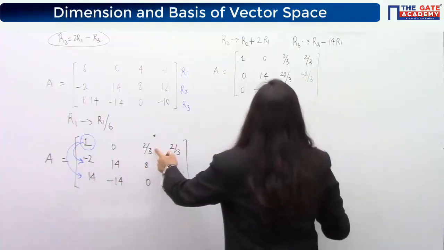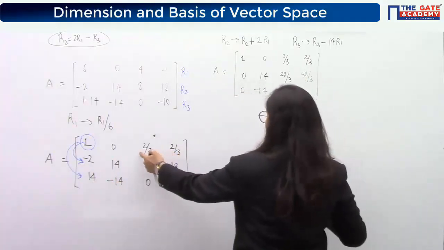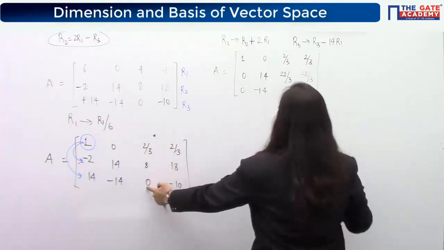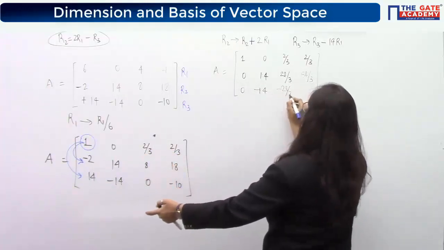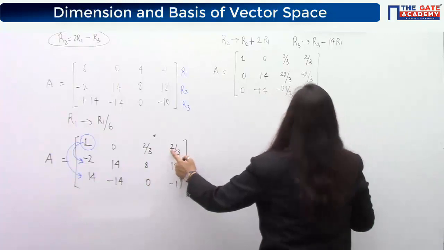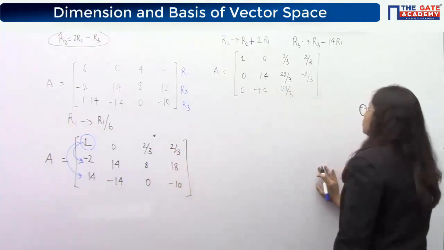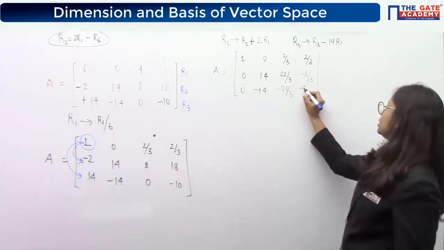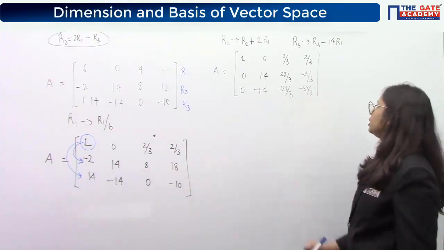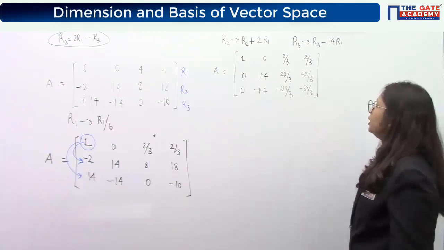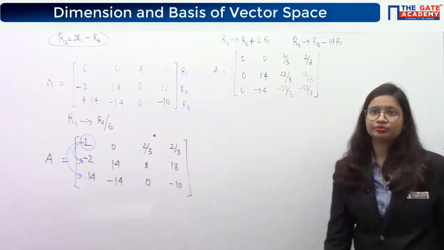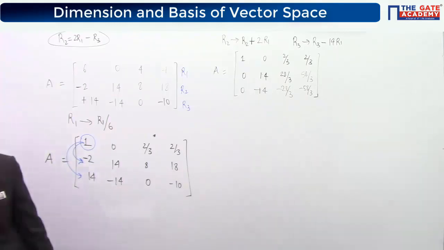Then 14 times R1 will be minus 28 by 3, and here it is a 0, so minus 28 by 3, and this will be minus 28 by 3 minus 10. Is it minus 58 by 3? Check this. Minus 58 by 3. So I guess the calculations are correct only.